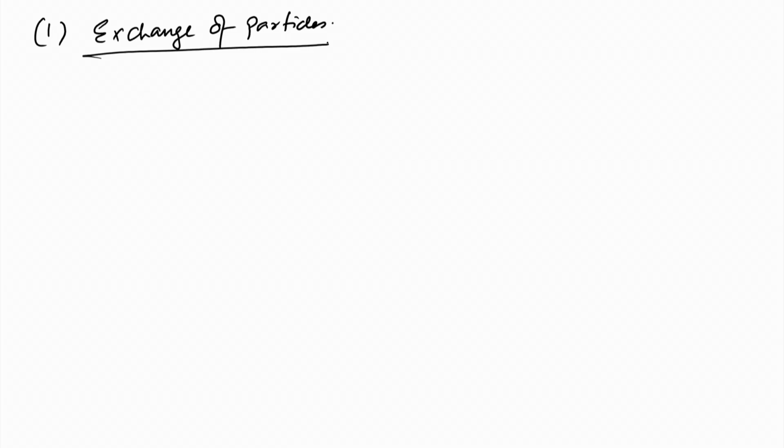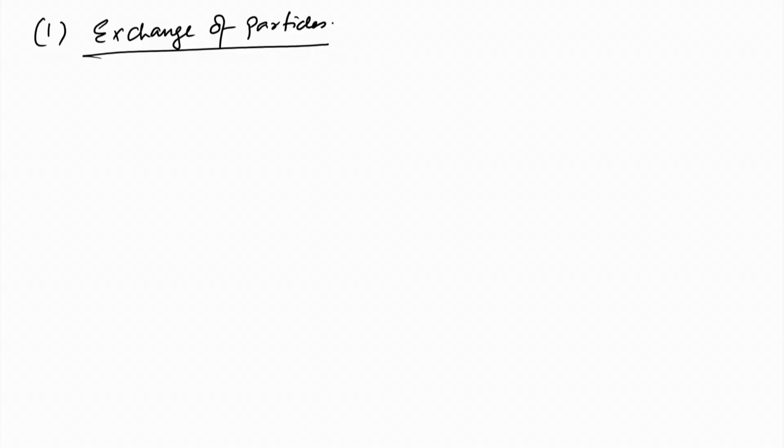So, one is exchange of particles. For this, the fermions and the bosons have very distinct properties with regard to the exchange of particles. So, of course, let us talk about the fermions to begin with.